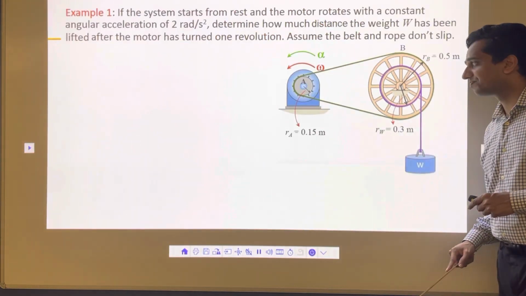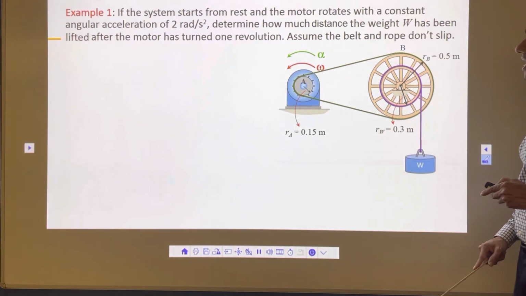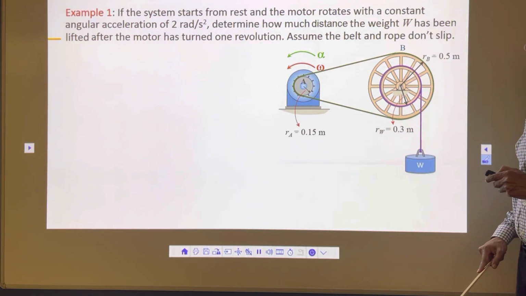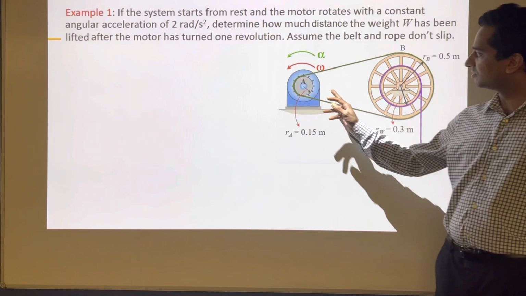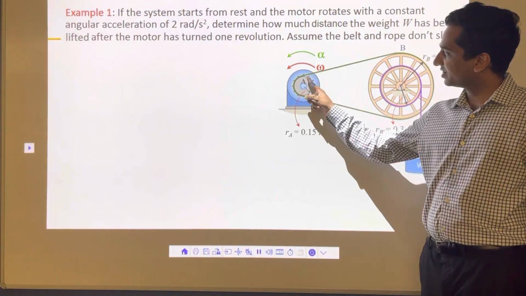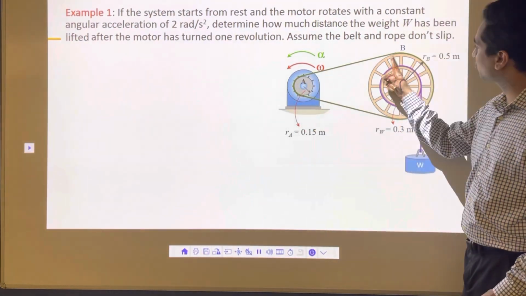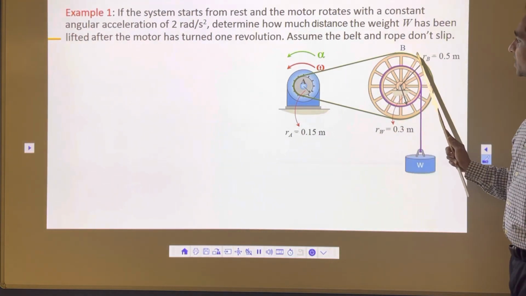Let's do a problem. This is a very interesting problem. In this problem, a system starts from rest. We have one motor here, and this motor is driving this big wheel. So this big wheel is going to rotate.